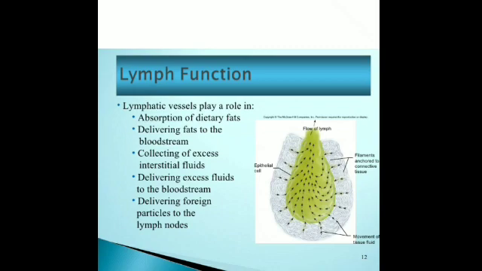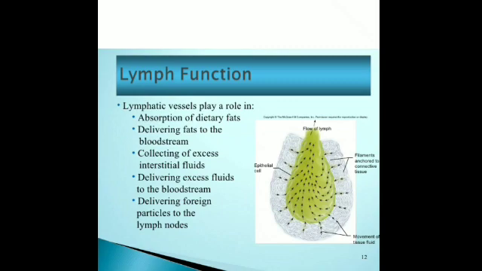So lymphocytes are present in lymph. They protect the body against diseases. Apart from this, it supplies nutrients to the different parts of the body and removes the waste from the tissue cells. It maintains the composition of the tissue fluid and it absorbs fat from the small intestine through lymphatic vessels, the lacteals.